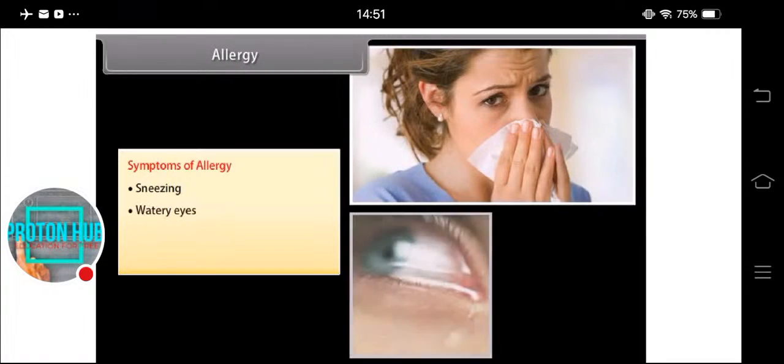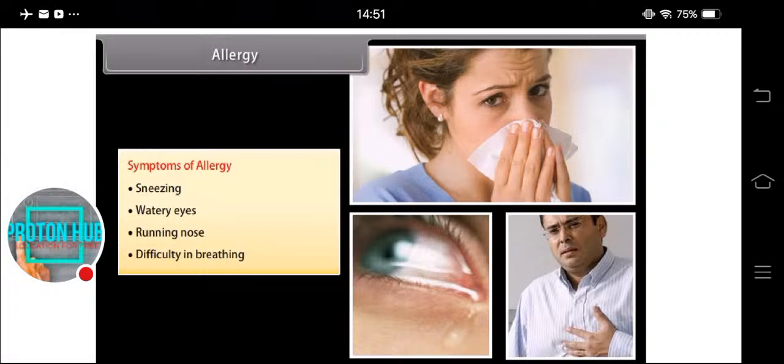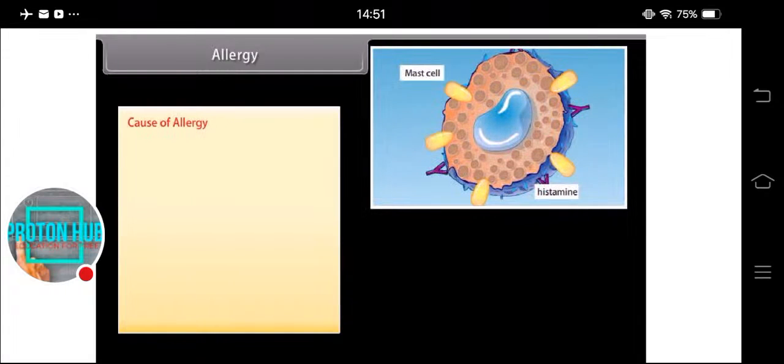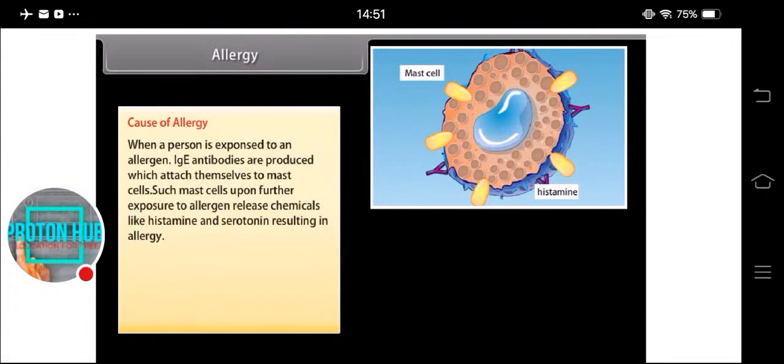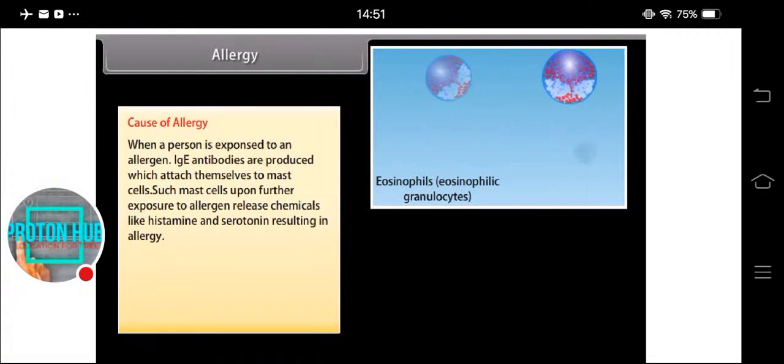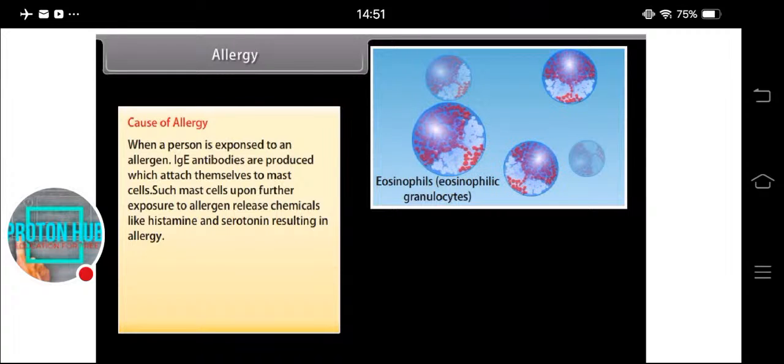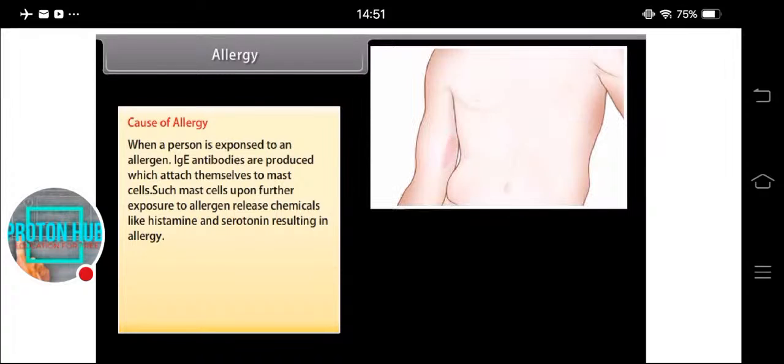Symptoms of allergy. Sneezing, watery eyes, running nose, difficulty in breathing. Cause of allergy. When a person is exposed to an allergen, IgE antibodies are produced which attach themselves to mast cells. Such mast cells, upon further exposure to the allergen, release chemicals like histamine and serotonin, resulting in allergy.